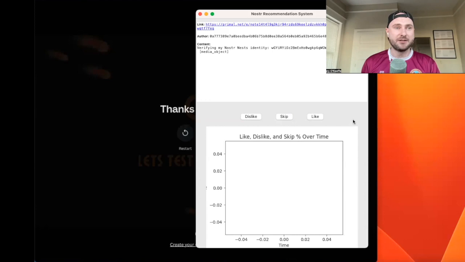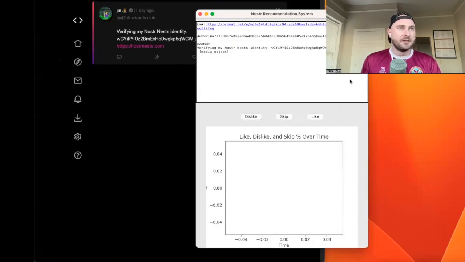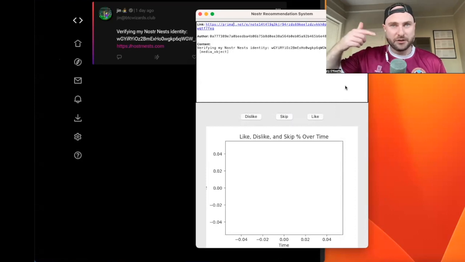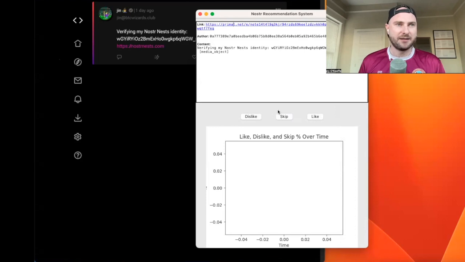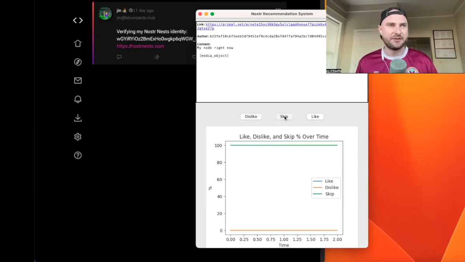What does that recommender system look like in action? Well, what I've got here is real Nostr data. I just clicked on that link there to plot up what this person looks like. Okay, let's start putting ourselves in the mind of a user of this algorithm. The algorithm is working in the background. I can either dislike, like, or skip content. Let me just click skip a few times just to show you what it looks like. So it's picking out different pieces of content that's close to the user initially.